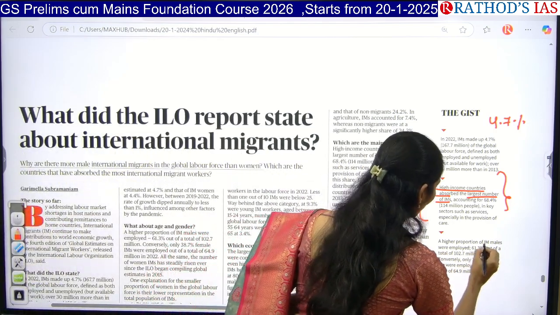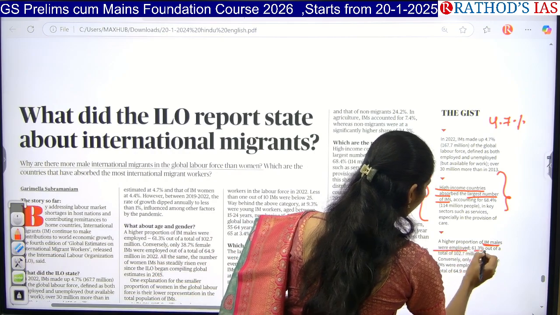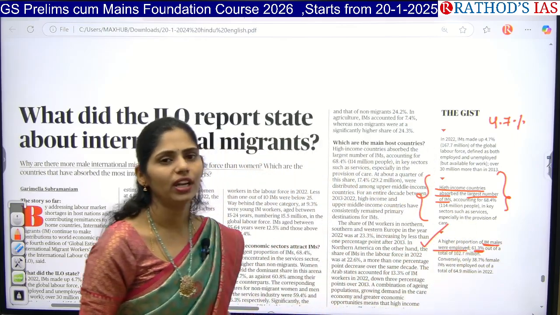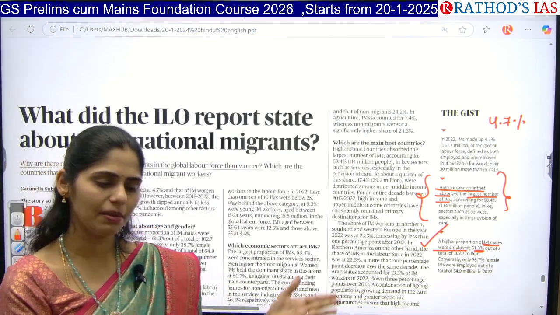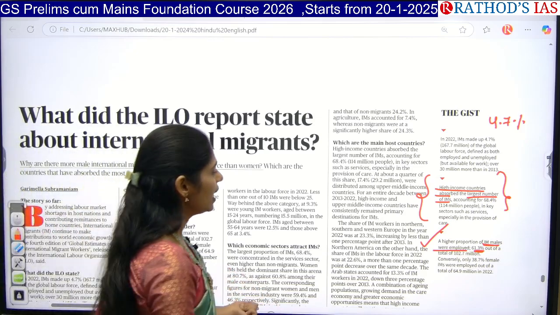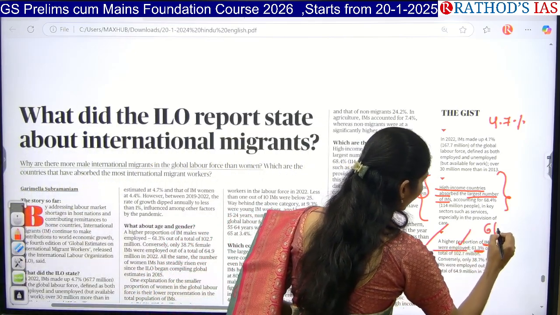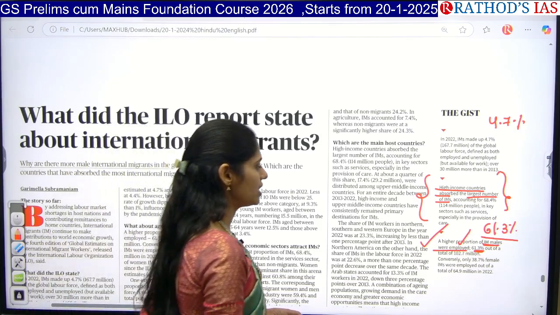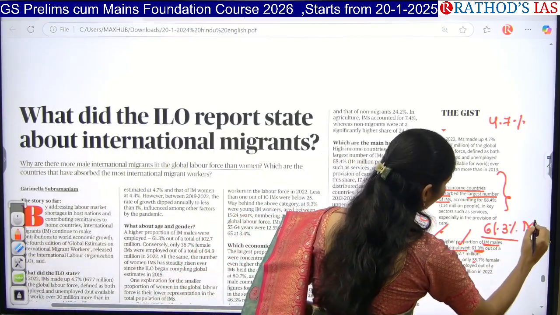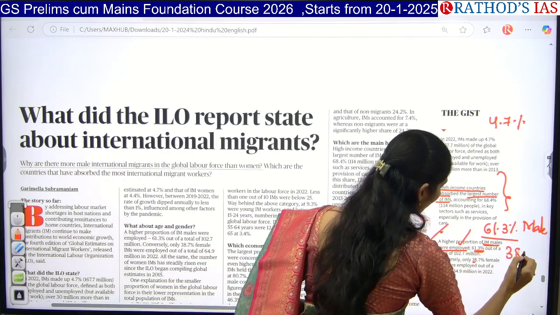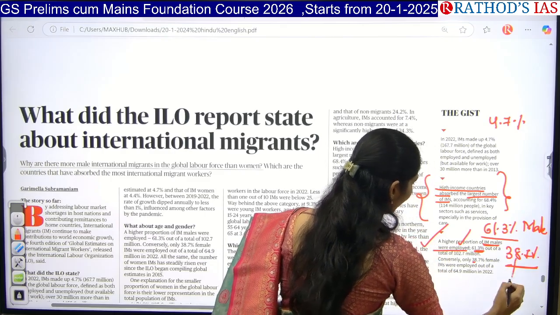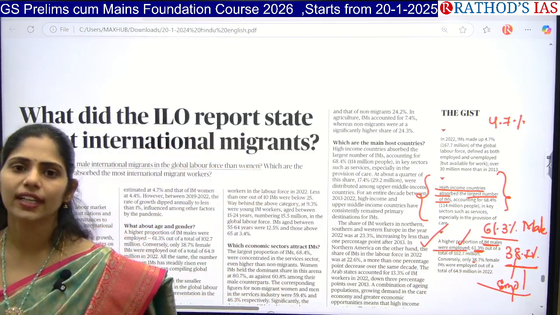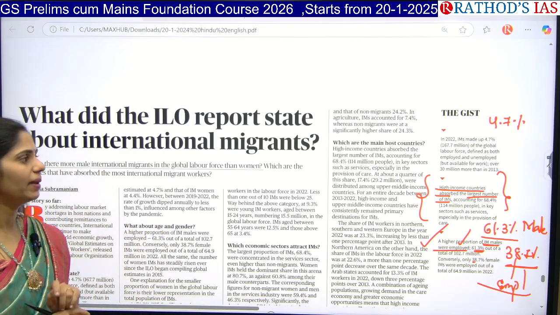And next, a higher proportion of IM males were employed, with 61.3% of them being males. So whenever international migrants move from one country to another, especially for employment, out of this 61.3% are male population, and around 38.7% are female and they are also employed. So this is the data given by the ILO regarding international migrants.